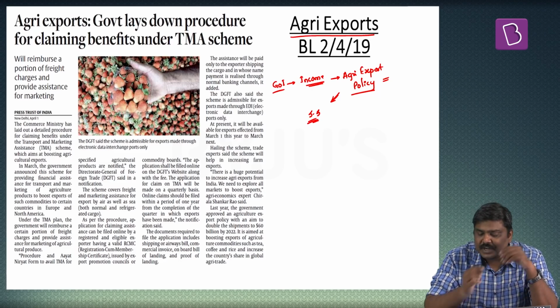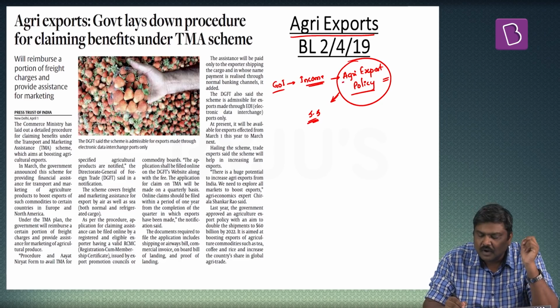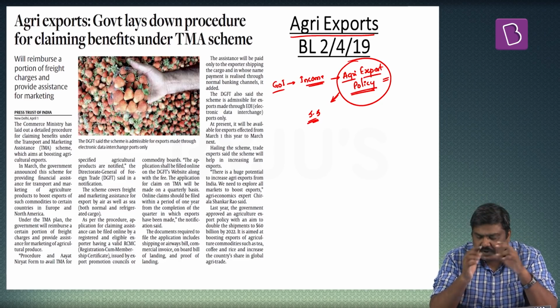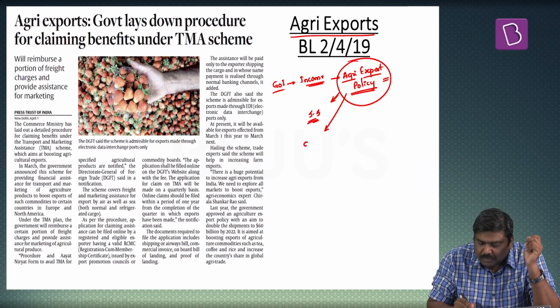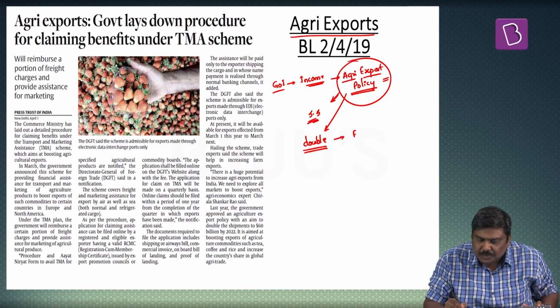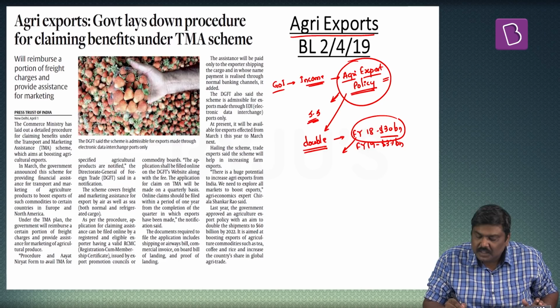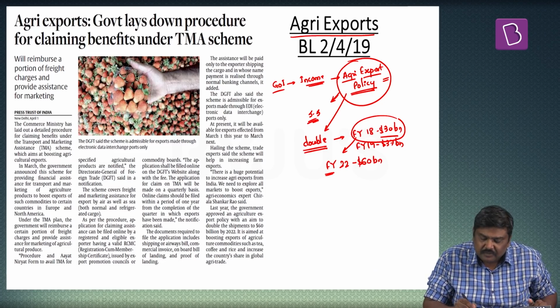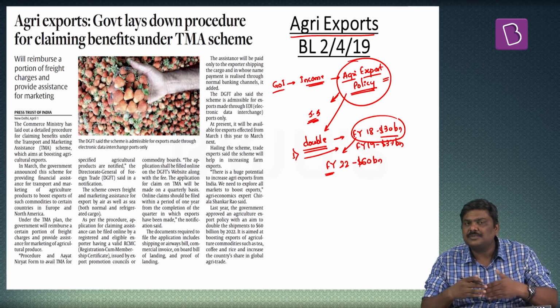But Government of India has now stated that they will have one framework of agriculture export policy, under which, very importantly, they want to double the agri exports. Now, when I say they want to double, the agri exports for the financial year 18 was $30 billion, and for financial year 19 it is expected to reach $37 billion. And taking this particular number as a base, they want to double the agri exports by financial year 2022 to $60 billion. That is the first and very important point in this particular agriculture export policy.